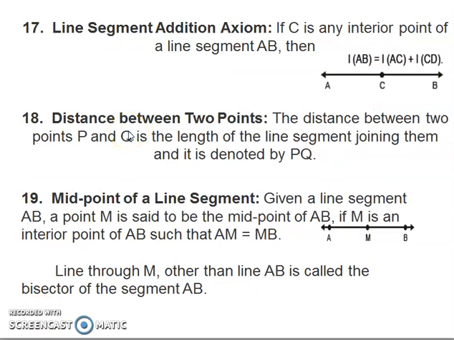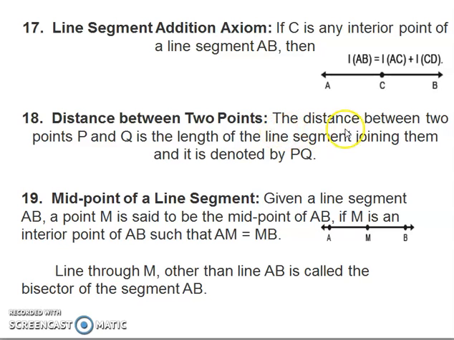Next is the line segment addition axiom. If C is any interior point of line segment AB, so you can observe from the figure, AB is a line segment. I have taken any interior point C on the line segment AB. Then the length of AB will be equal to the length of AC plus the length of CB. So the length of AB can be written as AC plus CB.